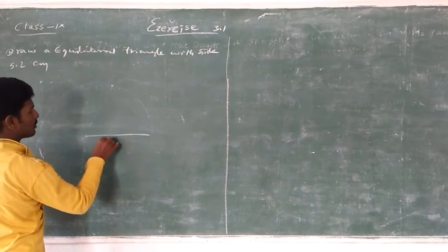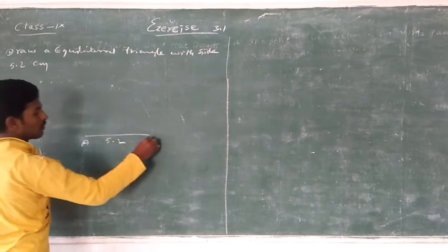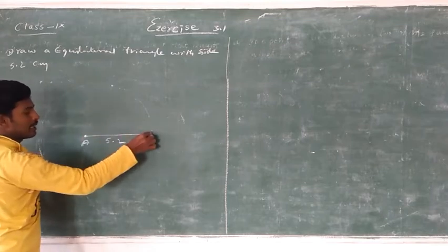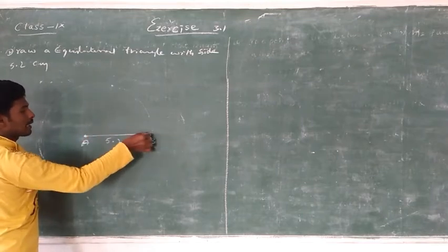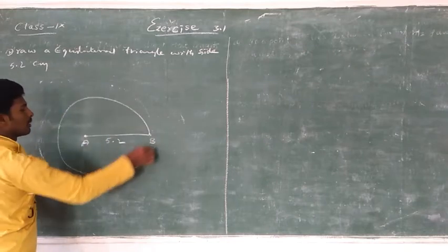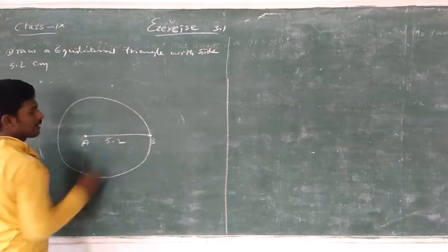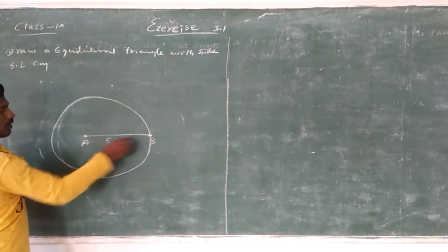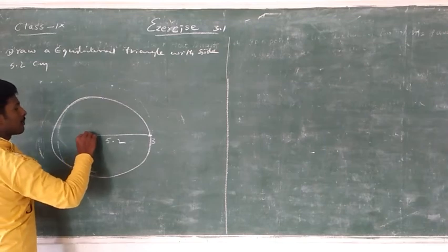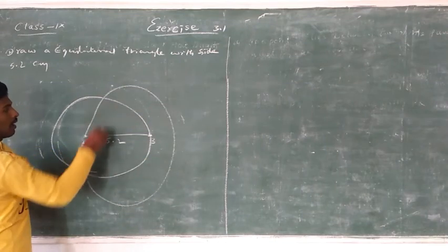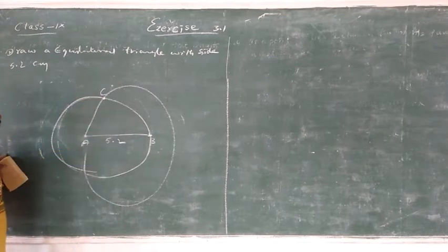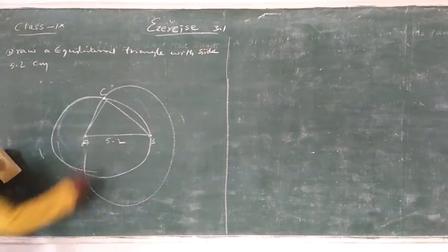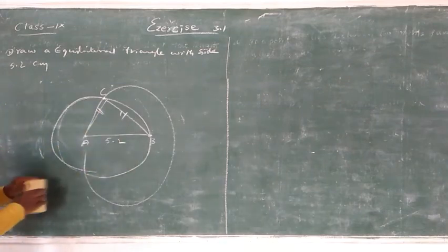One more I will show you again. Take a side 5.2 centimeter. Mark it AB. With A as center and radius AB, draw a circle passing through B, and with B as center, of the same radius, draw one more circle passing through A, and mark the point C at the intersecting point of the circles, and draw straight lines like this. So you get the equilateral triangle.